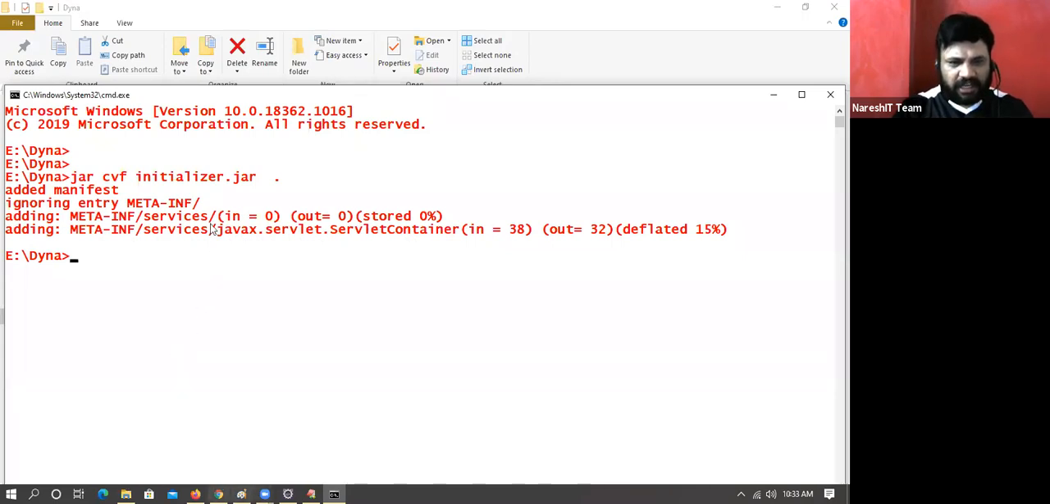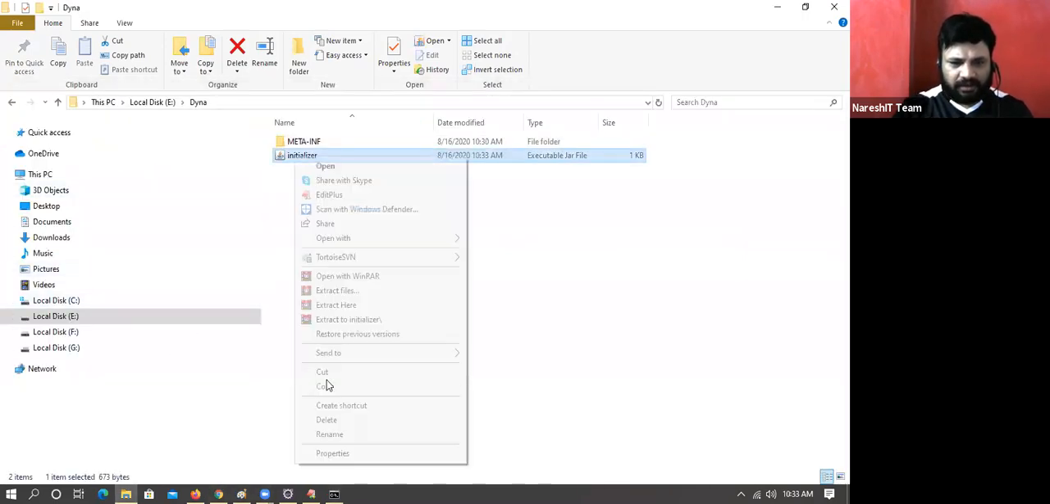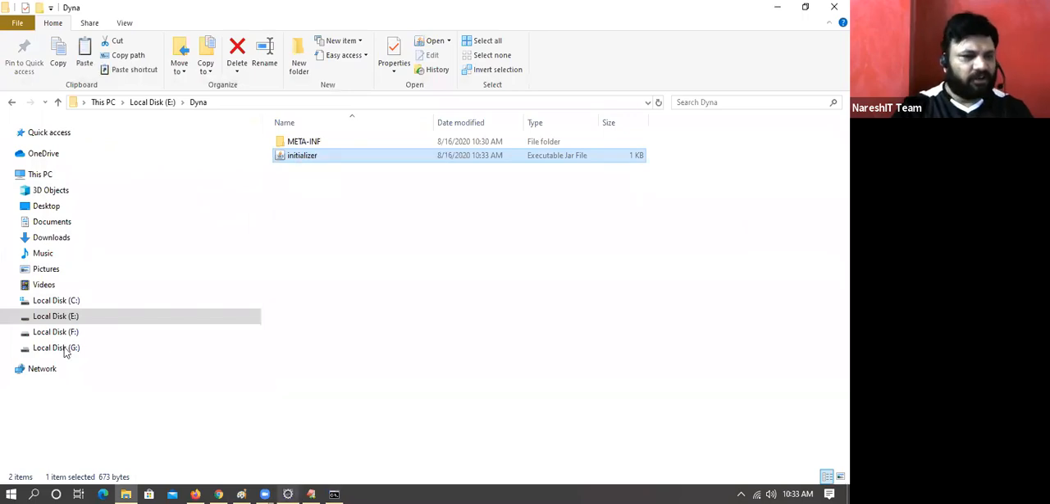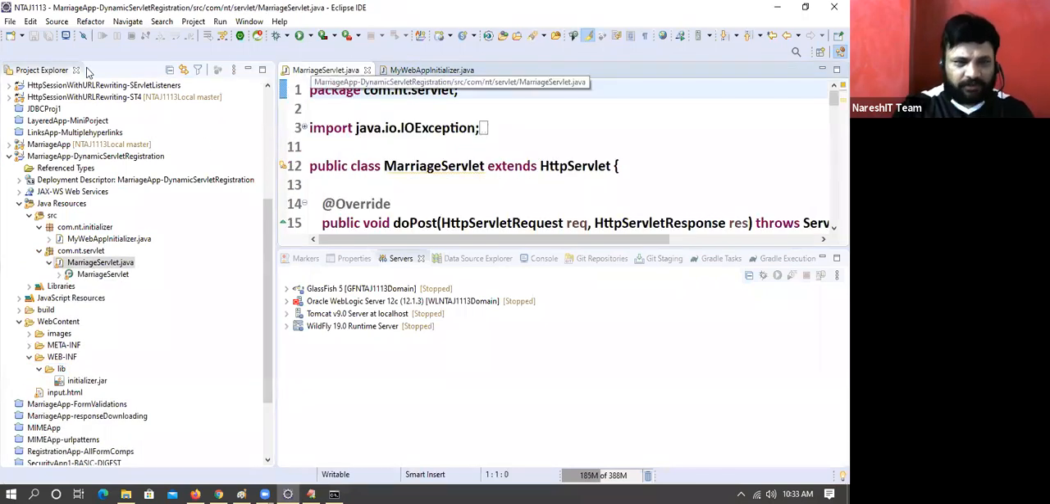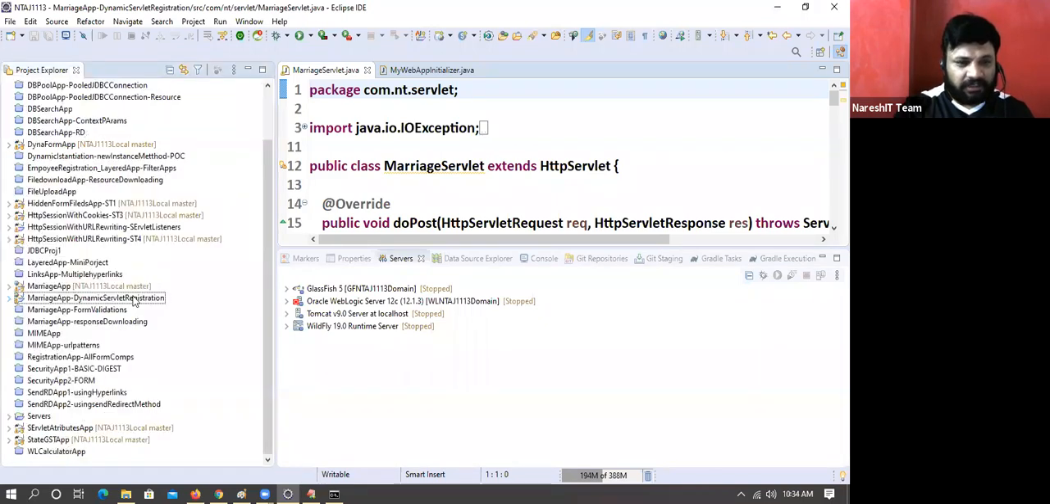Now take that jar file and copy it to the WEB-INF/lib folder. Paste it. Please observe that in this servlet there is no @WebServlet and no web.xml file. But still this servlet is registered, and I'm going to give a request and it is going to give the response. It's because the servlet is registered programmatically. Everyone is ready, yeah?